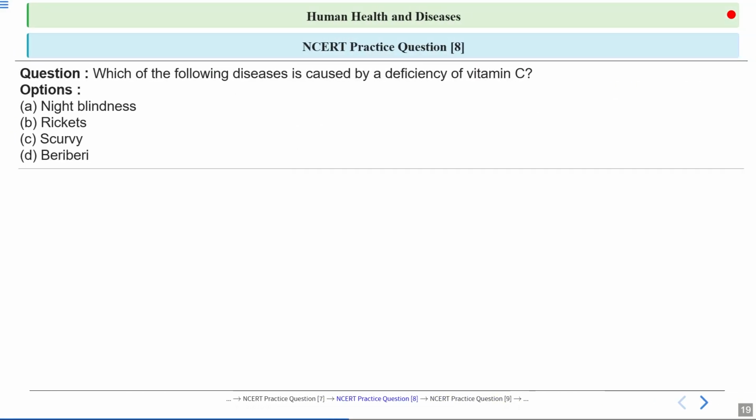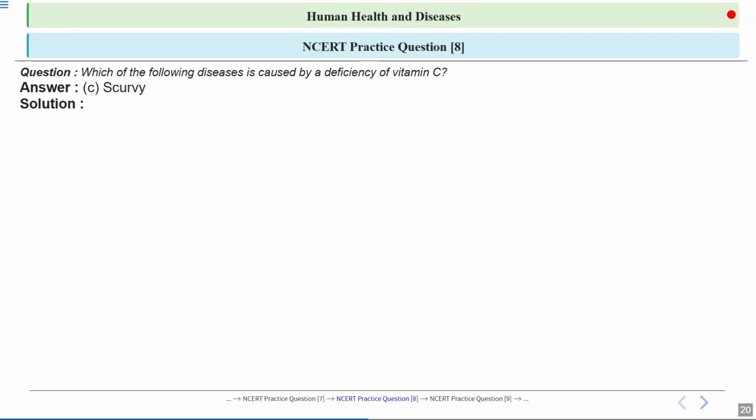The next question is, which of the following diseases is caused by a deficiency of vitamin C? The options are night blindness, rickets, scurvy, and beriberi. What will be the correct answer? Okay, so this question is related to the deficiency of vitamins. Let's have a look at the answer. Option number C, scurvy, is the correct answer.